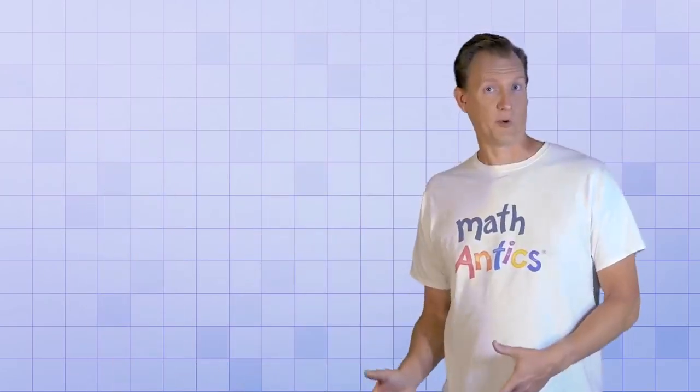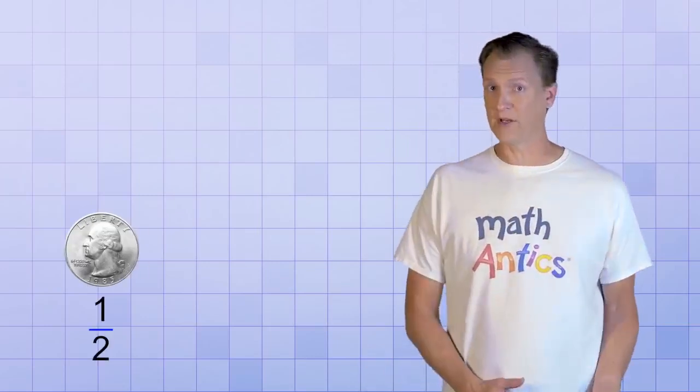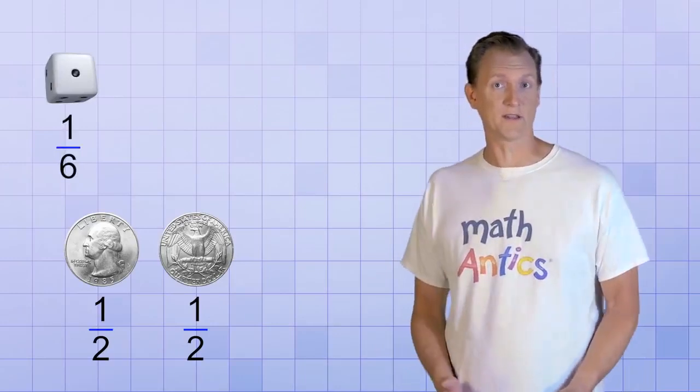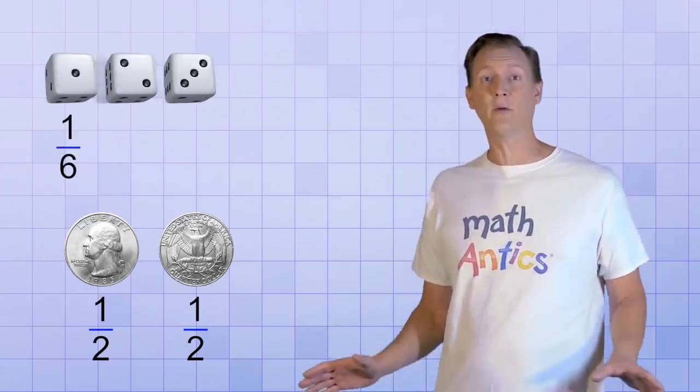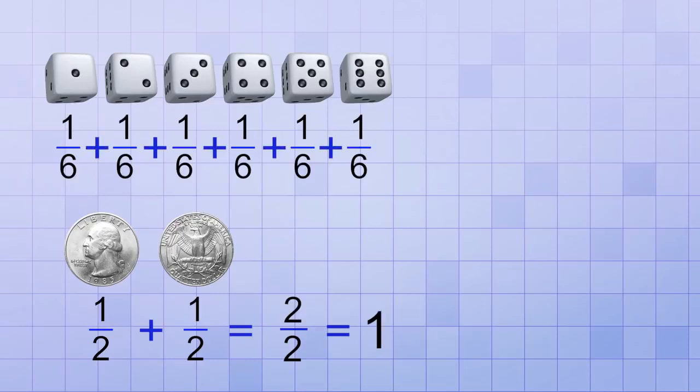There's another thing I should point out. Remember the probability of flipping heads is 1/2, and the probability of flipping tails is 1/2. The probability of rolling a 1 is 1/6, and the probability of rolling any other number on the die is 1/6. If you add up the probabilities for the coin flip, you get 2/2, or 1. And if you add up the probabilities for rolling a die, you get 6/6, which is also 1.